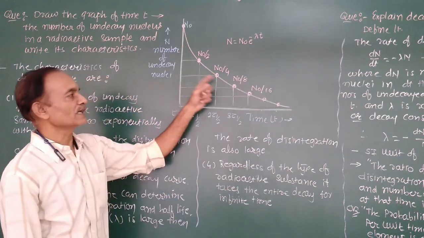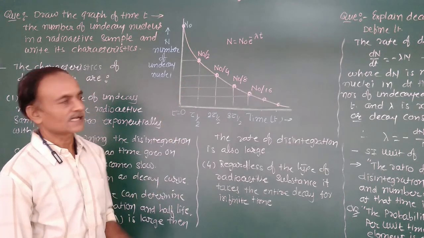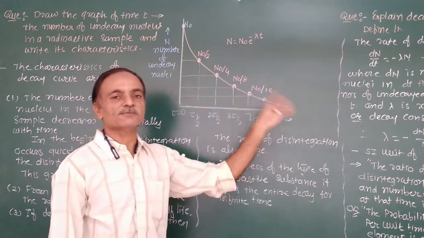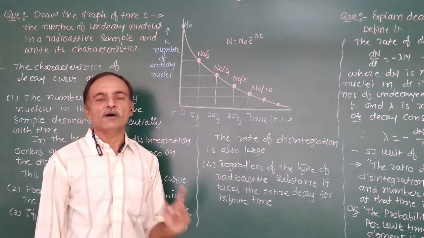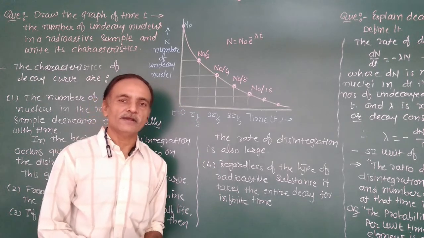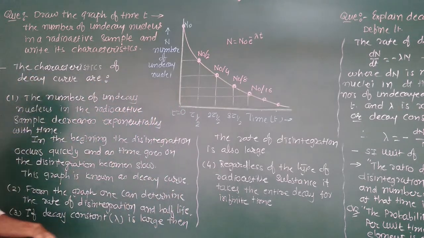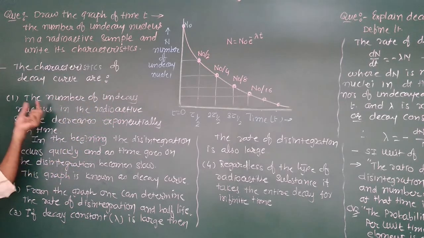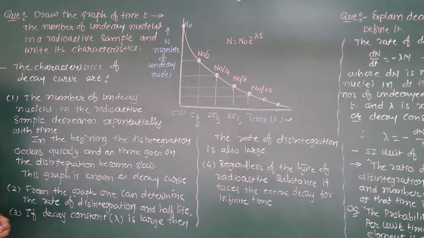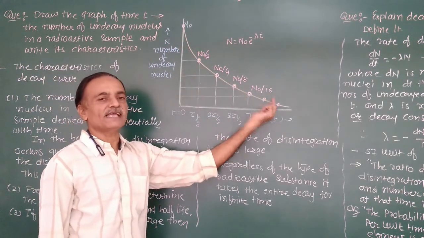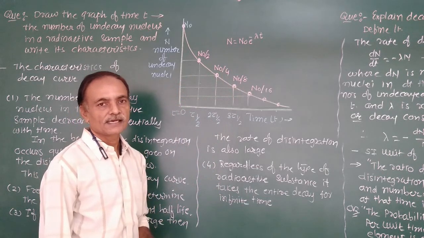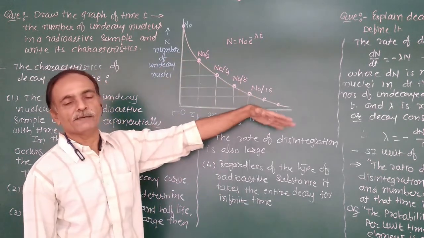And this graph is known as the decay curve. It is not a straight line. Exponential decay takes place, or an exponential decrease in the number of undecayed nuclei in a given radioactive sample. Now the first characteristic of this graph is that the number of undecayed nuclei in the radioactive sample decreases exponentially with time. Right? Not directly proportional to the time.